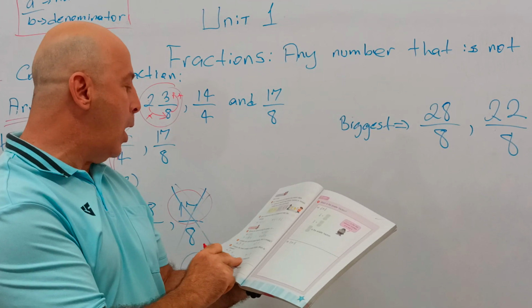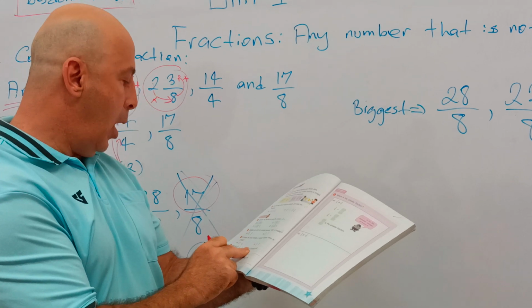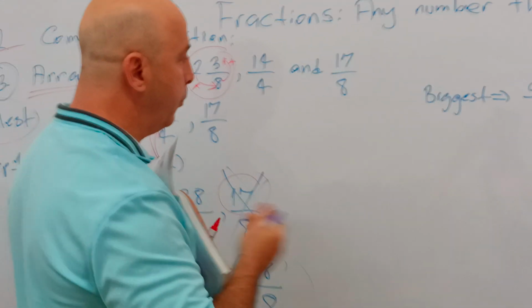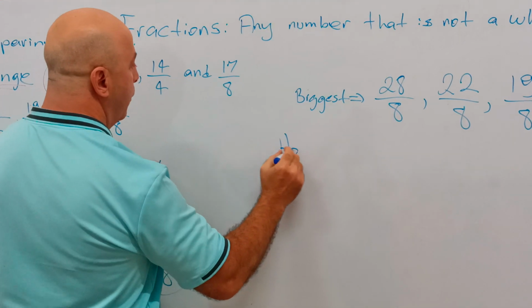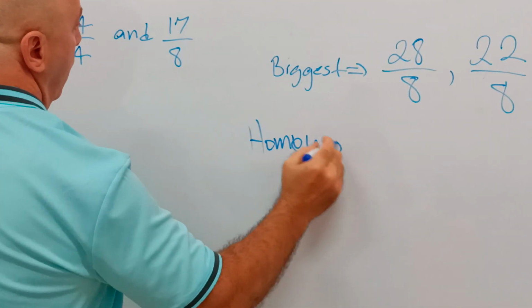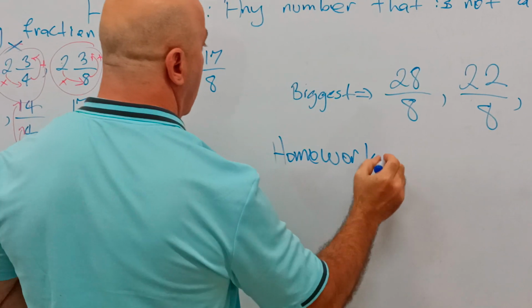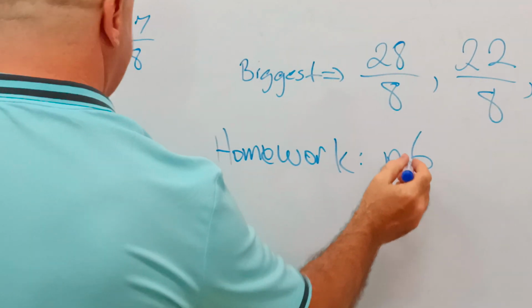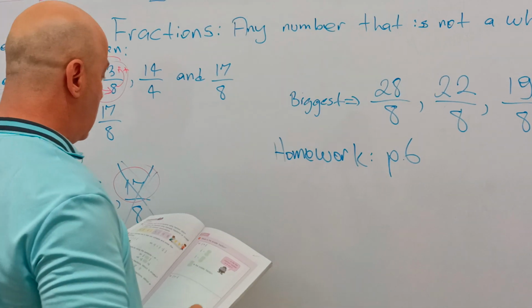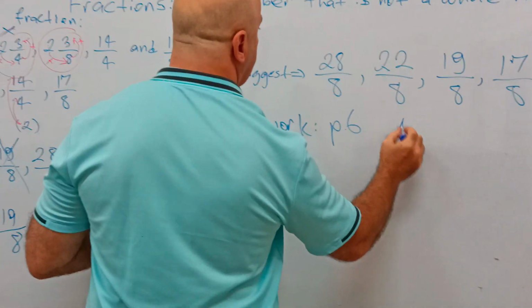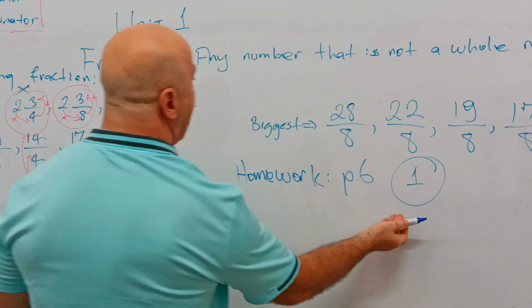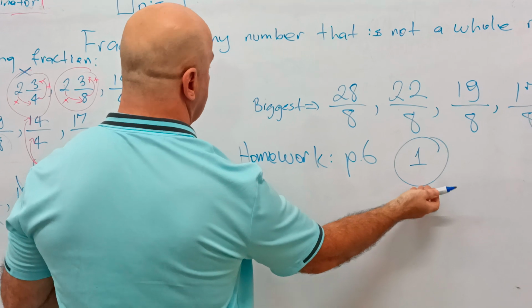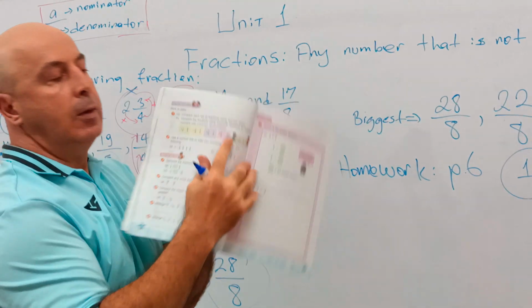I will give you a little homework. Page 6. Do question 1 only. Page 6, question 1. It's the same.